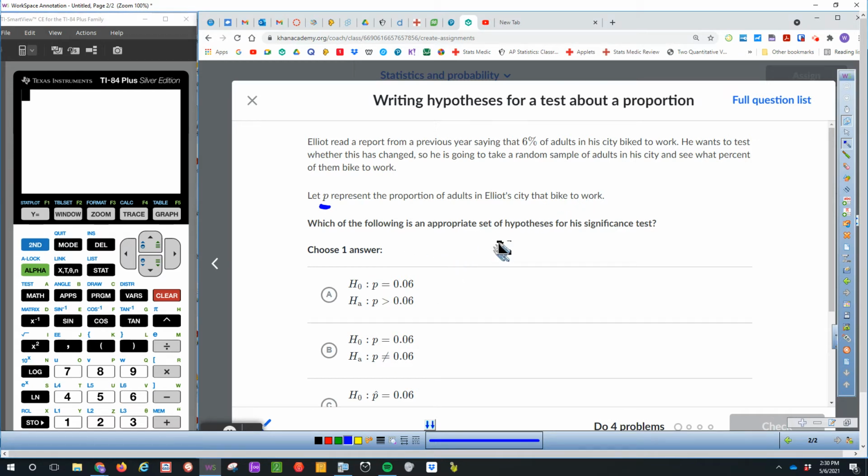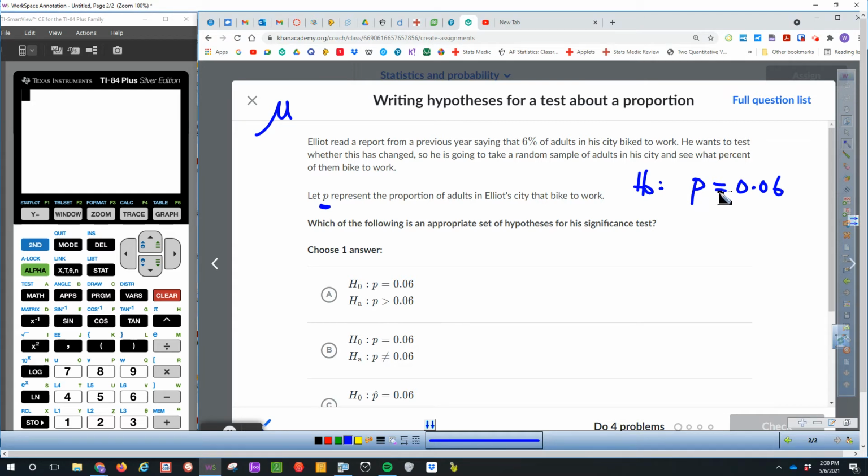So, in your null hypothesis, you will have P. The null hypothesis is always referring to the population parameter. So in this case, it's the population proportion. It could be the population mean, right? This is the symbol for population mean, and this is the symbol for population proportion. And the claim is the population proportion is 6%, so 0.06. So notice that the null hypothesis is always equals to, right?